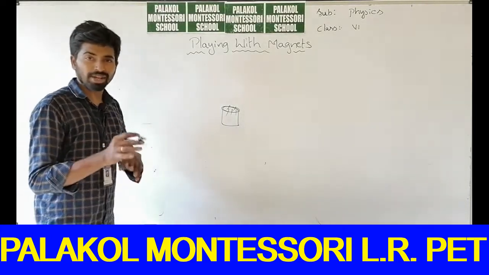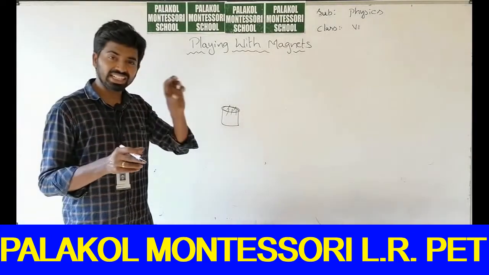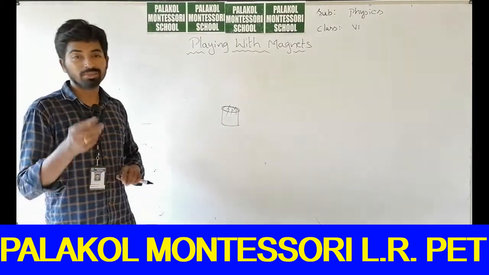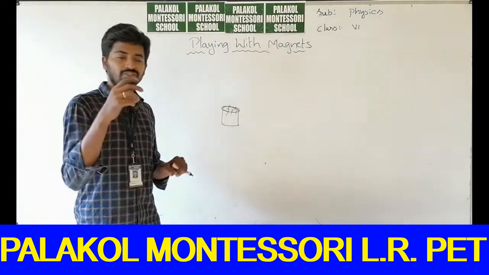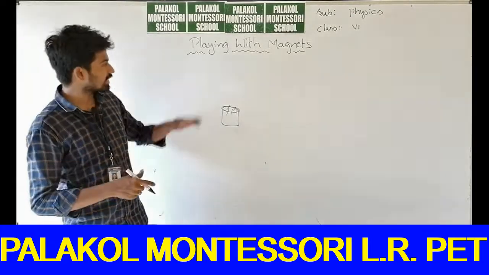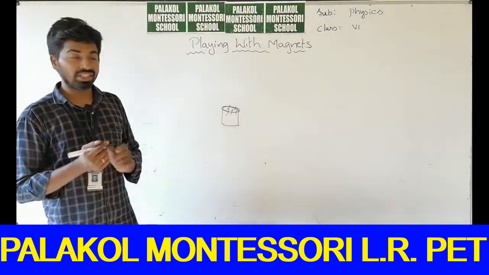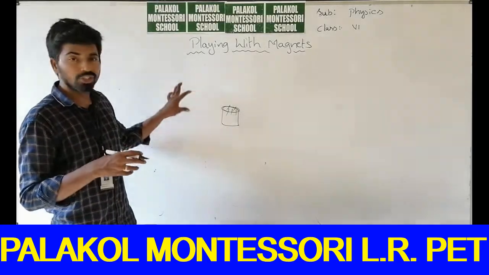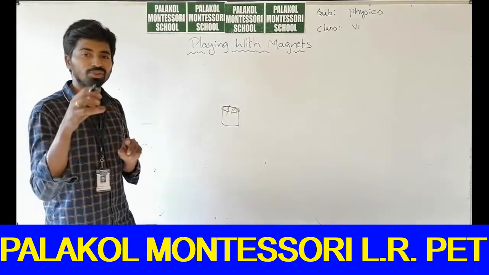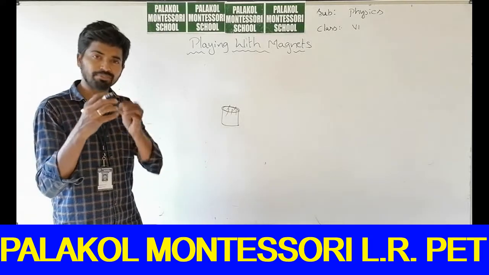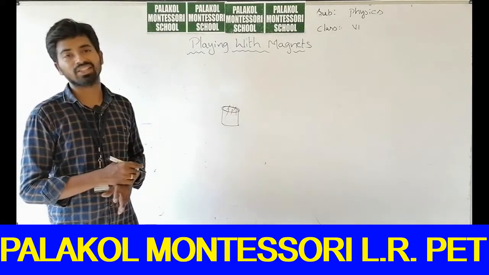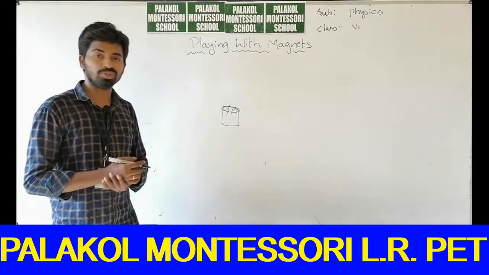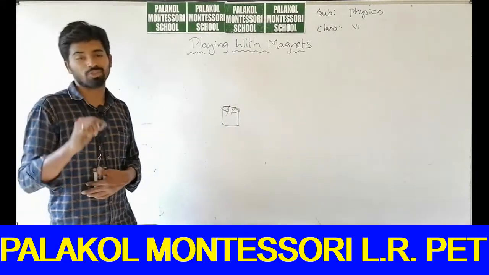Sometimes some magnetic attractive objects will stick to our fridges. You can observe some magnets with decorating objects. Magnets can also be used for the purpose of decorating. Some decorating objects we stick to the fridges, and if you observe those objects, there will be a magnet on the back side. So magnets will be used like this.